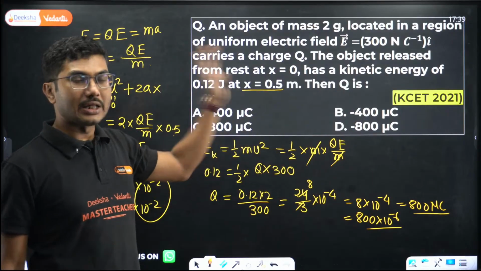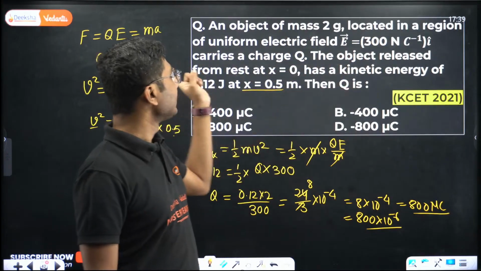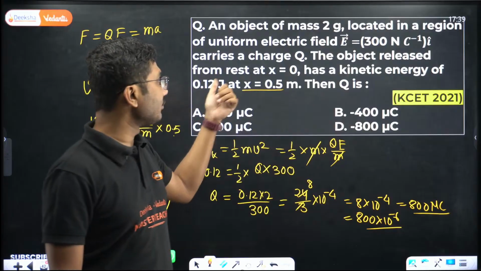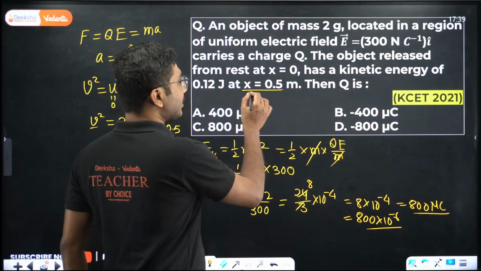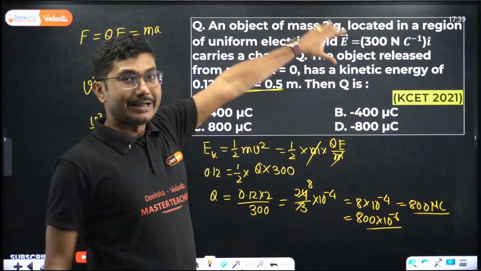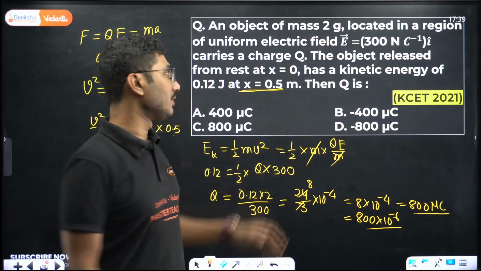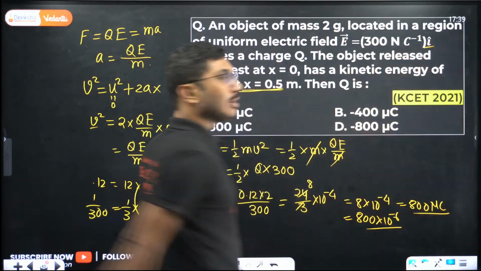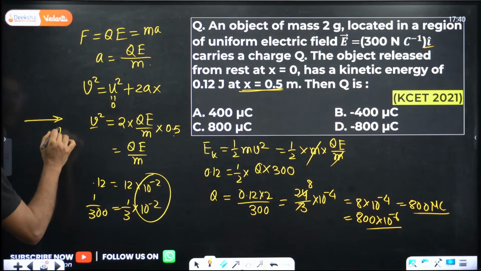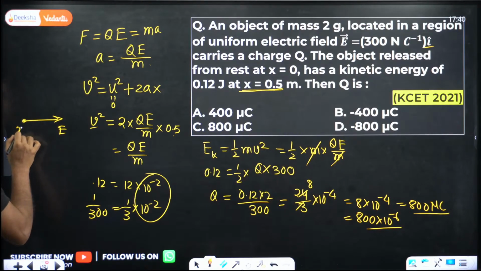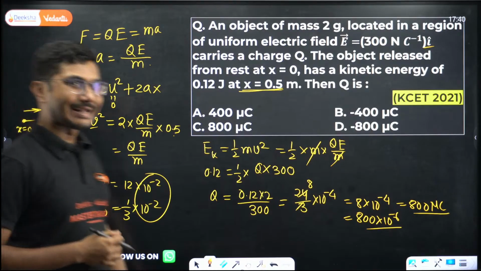So make sure you read the question once more. An object of mass located in a region of uniform electric field I cap carries a charge Q. The object released from rest at x equals 0 has a kinetic energy of 0.12 joules at x equals 0.5 meters. So it is moving in the direction of the electric field. The charged particle is moving in the direction of electric field, because the electric field is along the positive x-axis, I cap. So electric field is in the positive x-axis. So this is the direction of electric field. Particle was released at x equals 0 and it reached x equals 0.5. So the particle is moving in the direction of electric field.